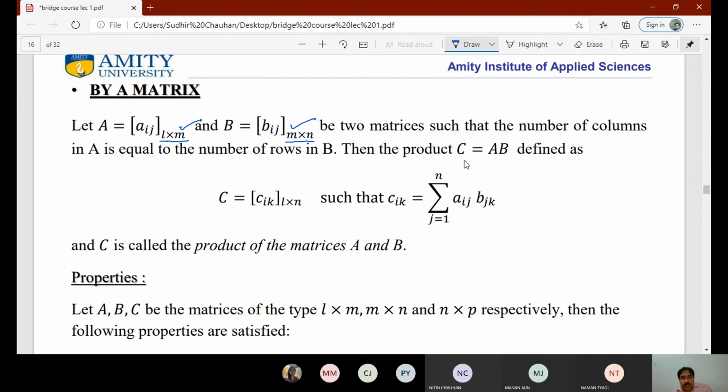So the product C will be AB and it is defined as Cik, of order L by N. So the order after multiplication will be L by N.